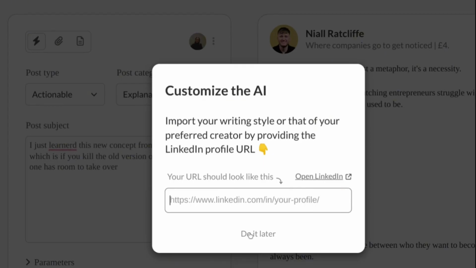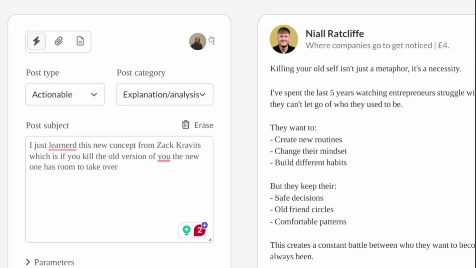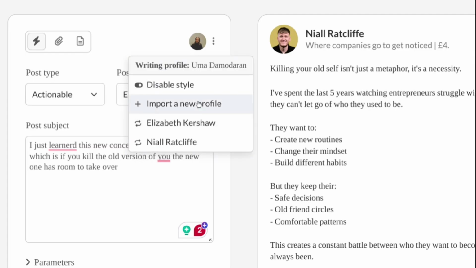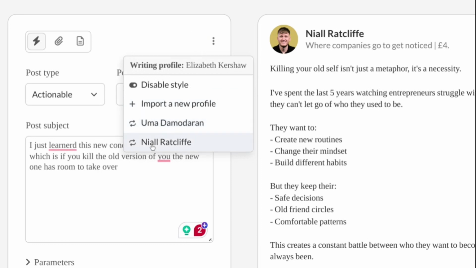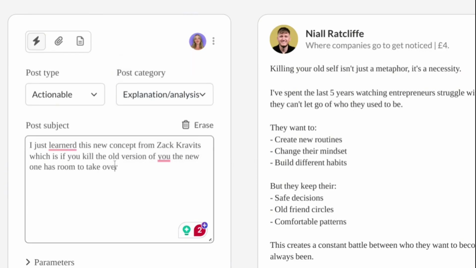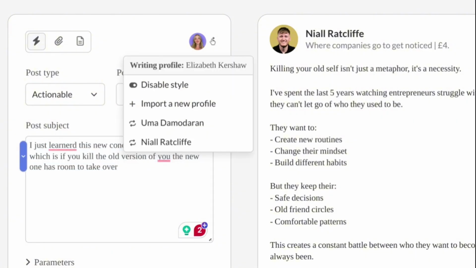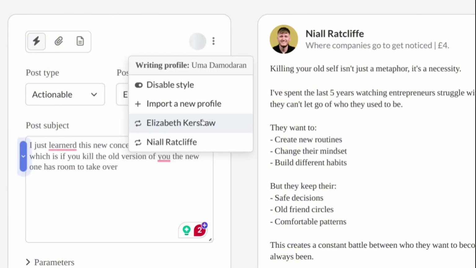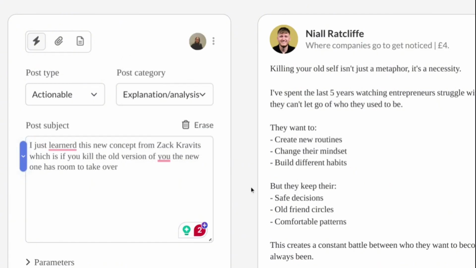And the cool thing is that if you have multiple creators whose writing style you want to mimic, you can individually switch between profiles. As you can see, the profile of this individual changed the active writing style. You can also disable it by clicking there and there, right? Now here's one cool thing that I love, right? In this case, the current writing style that we have mimicked was Uma's, right? And as you can see, this is a preferred writing style.